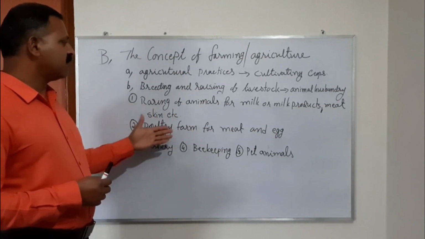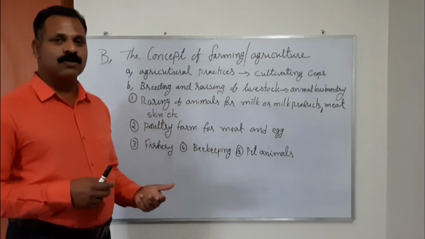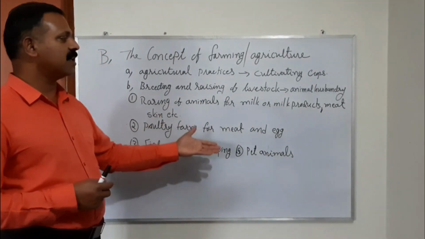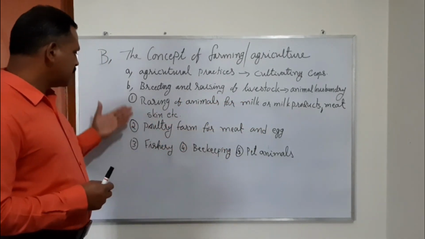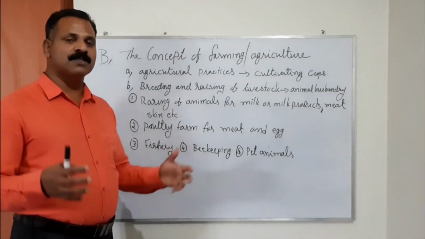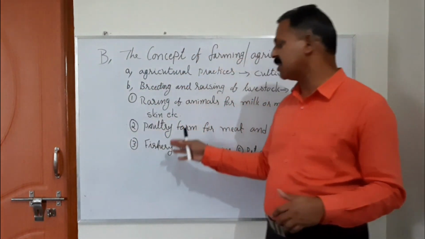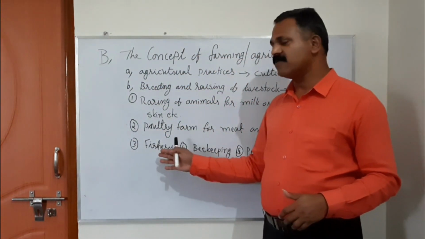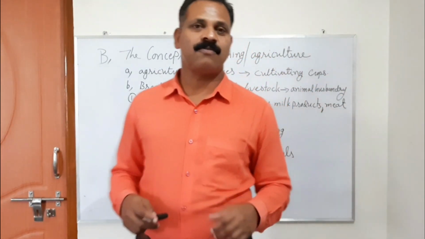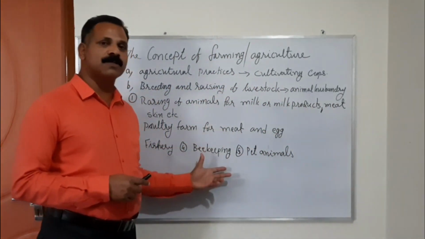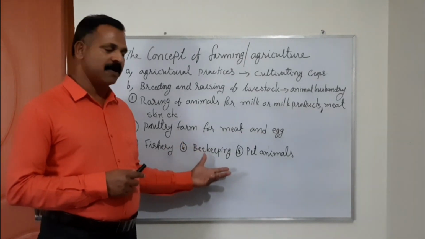Second is poultry farming for meat and eggs. For that, hens, ducks and geese are grown and we use the meat and eggs of these birds. This is called poultry farming. And third is fishery. Fishery is a procedure of growing fish for food purposes in a large area, in bulk amount. This is called fisheries. And next is beekeeping. Beekeeping is a process of growing honeybees for the purpose of honey. So we get honey from beekeeping.